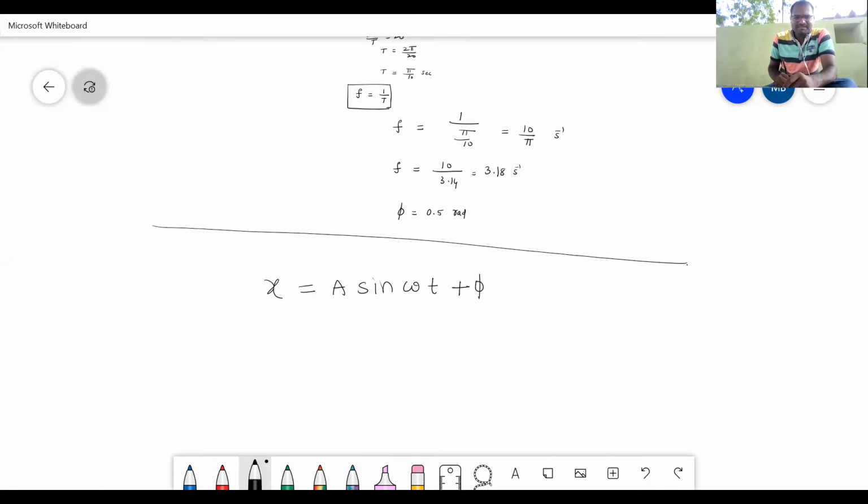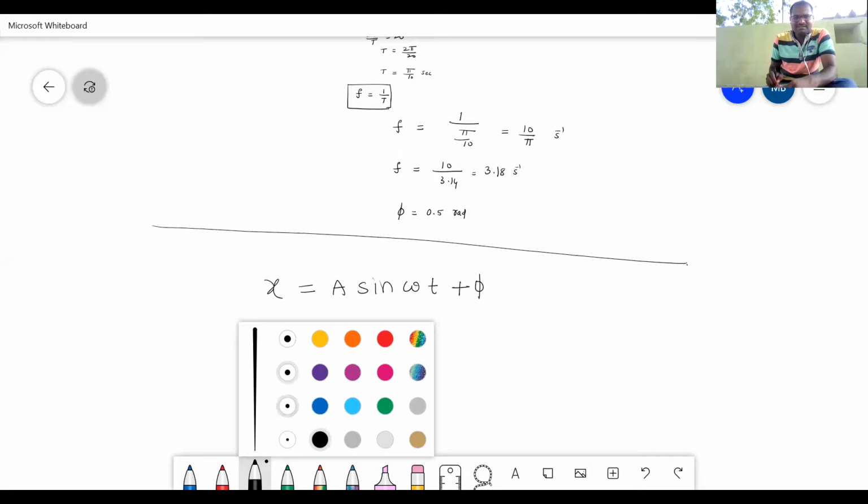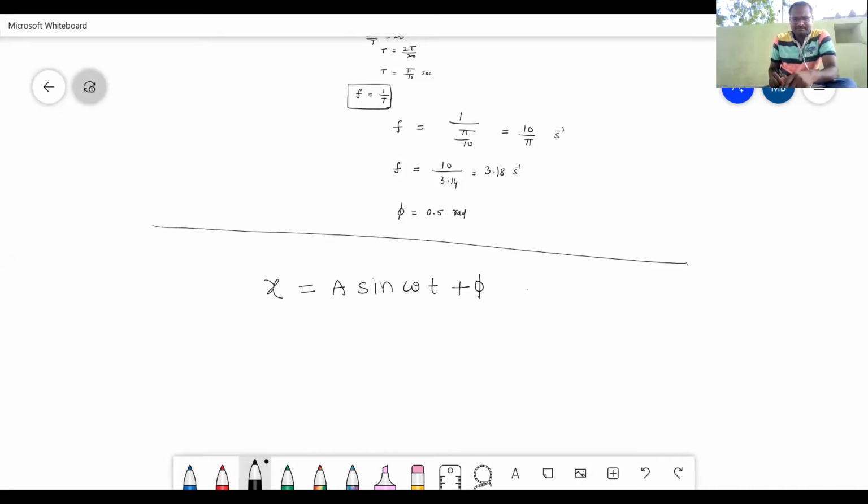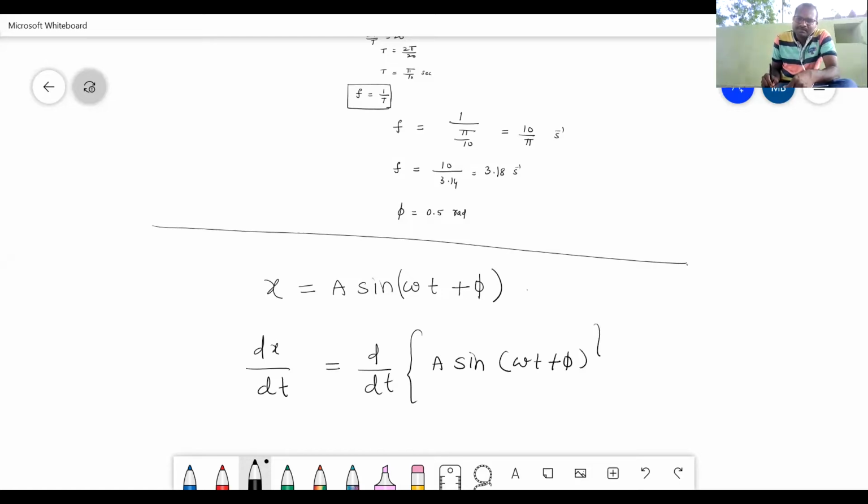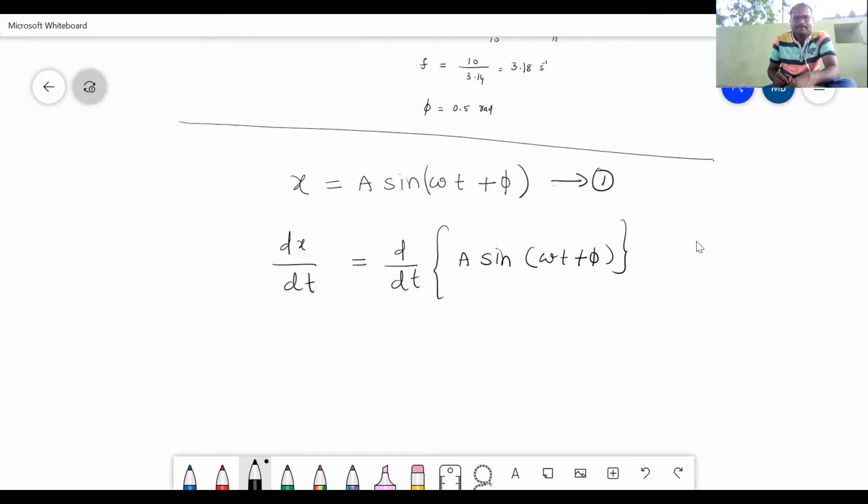Now for this, let us take the derivative with respect to time. Let us do dx by dt, and here also we need to do d by dt of a sine omega t plus phi. Let us imagine this is equation number 1. Now, rate of change of displacement is what? Velocity, as you know. This is called velocity.